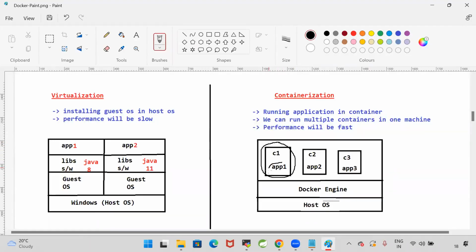Inside that container, my application is executing. In that container, the application plus Java software is available. Using that Java software, my application is executed in that container. So whenever we run the image, a Docker container will be created. Are you guys able to follow me?